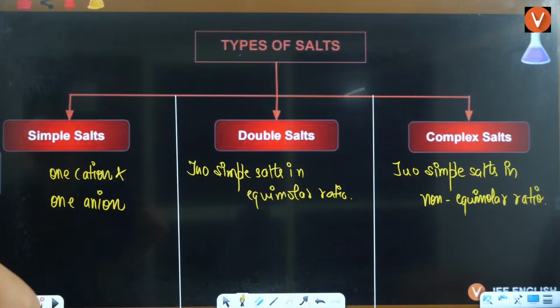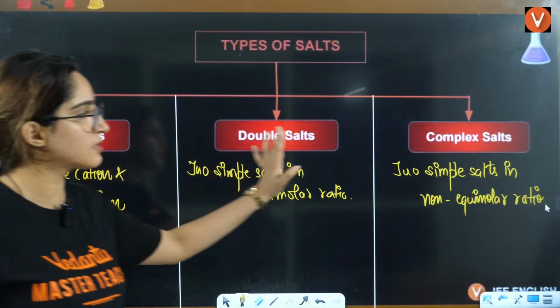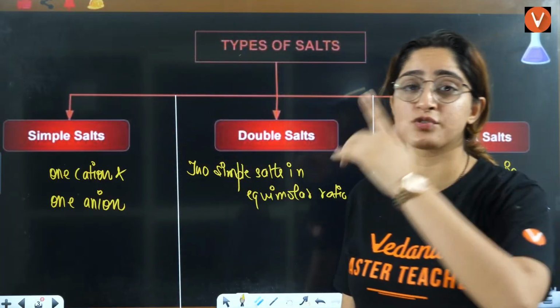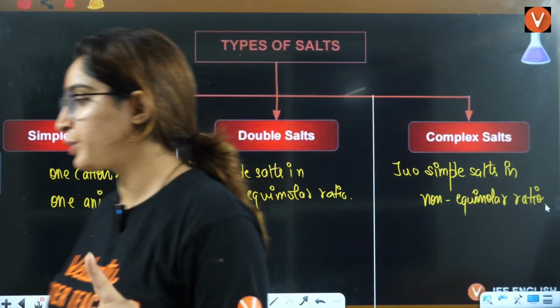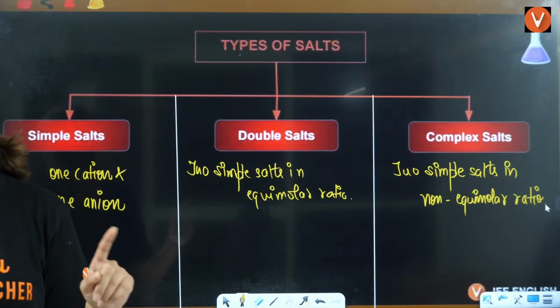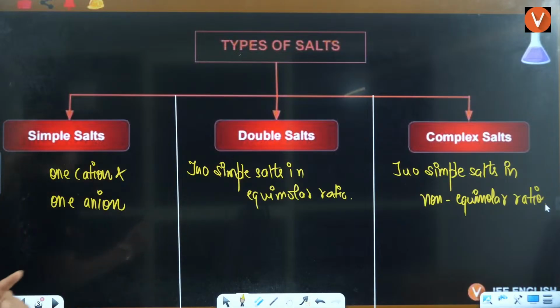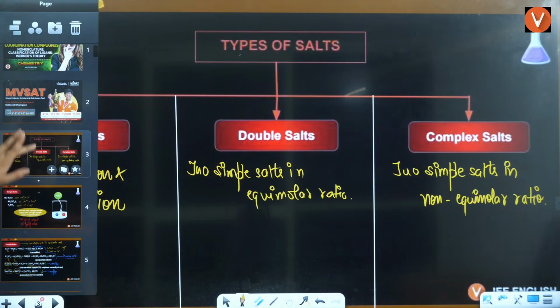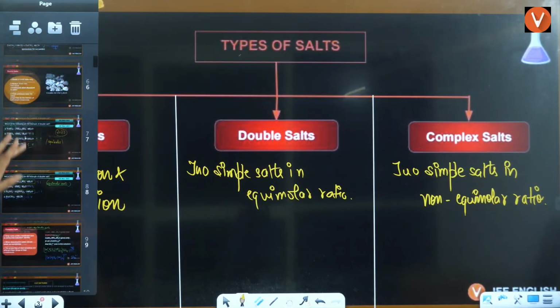Okay. Tell me, Vita, if these three things are clear, because I have shown you JEE 2023, they have asked a question. Right? Tell me beta if that is clear.